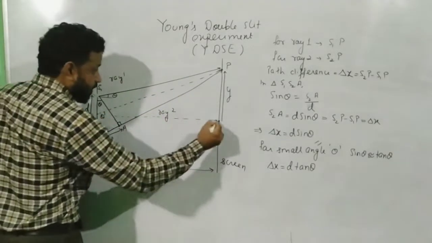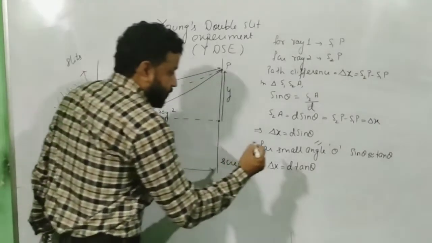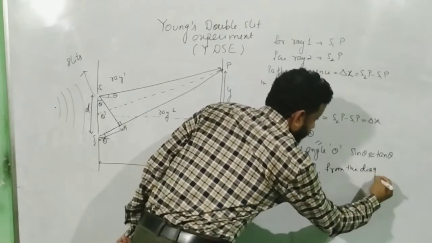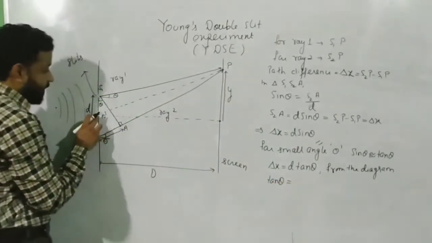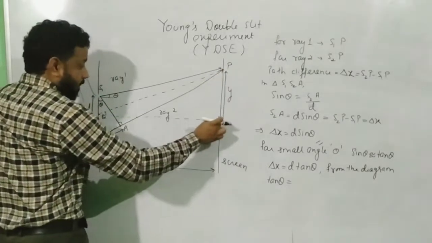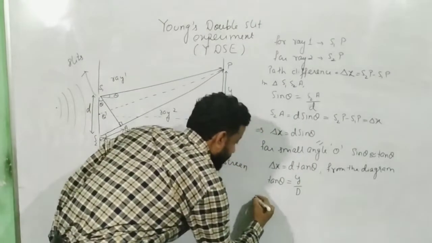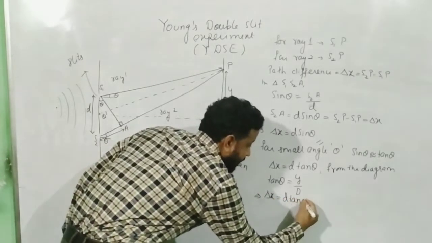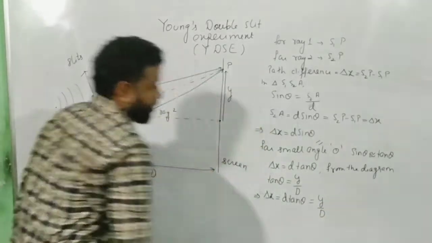Can you see this? So from the diagram, what is tan theta? Perpendicular by base. So perpendicular is y and base is capital D. That is y divided by D. This implies delta x is equal to d tan theta.